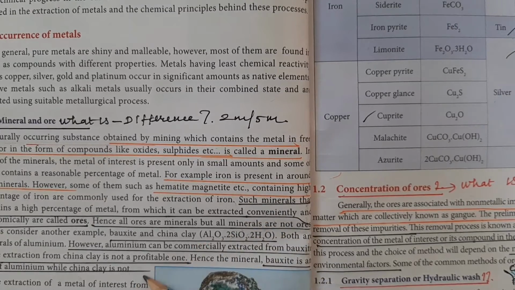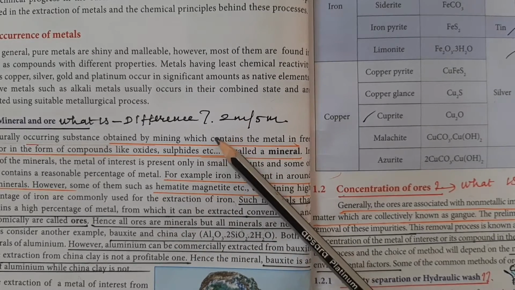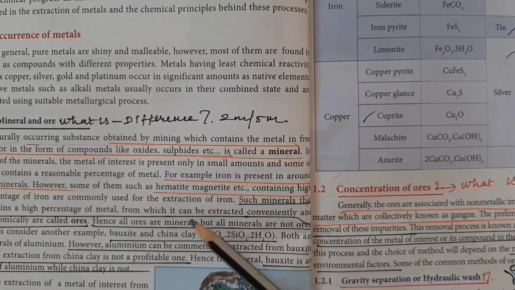An example of a mineral is china clay, the mineral of aluminium. Bauxite is the ore of aluminium. And also we can say that hematite and magnetite are ores of iron. So these are all the points under mineral and ore, and the differences between them.